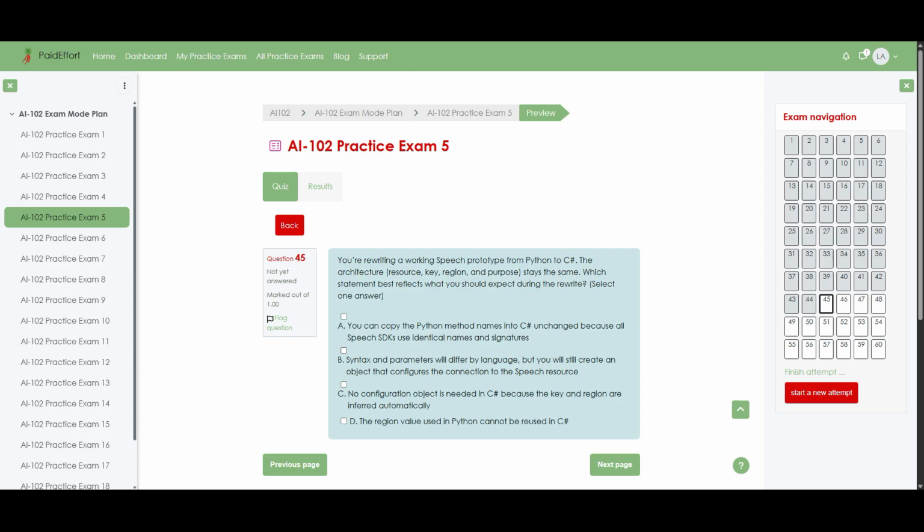Option C, no configuration object is needed in C# because the key and region are inferred automatically. Option D. The region value used in Python cannot be reused in C#. The correct answer is option B. Syntax and parameters will differ by language, but you will still create an object that configures the connection to the speech resource.